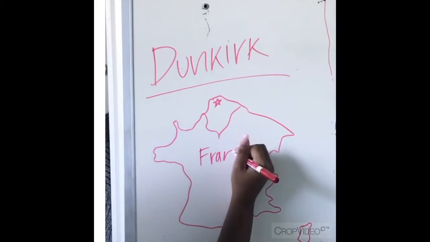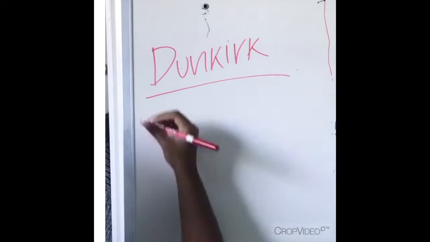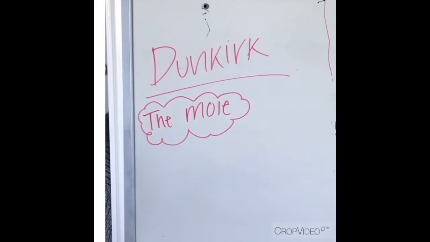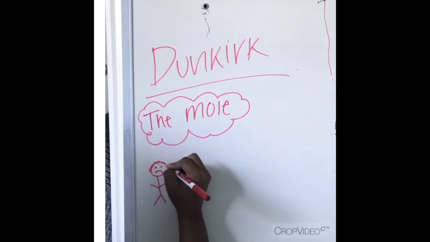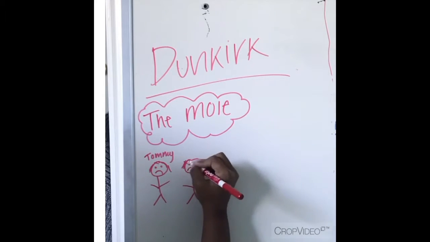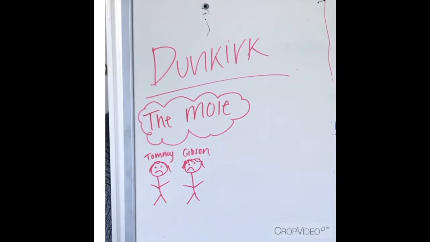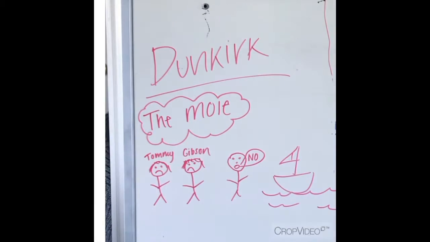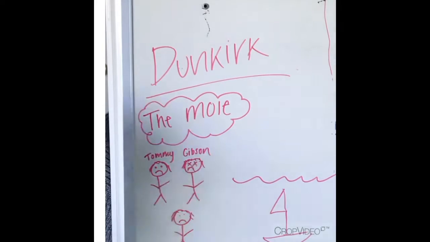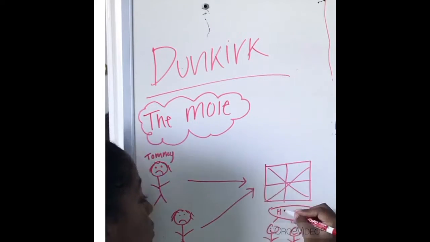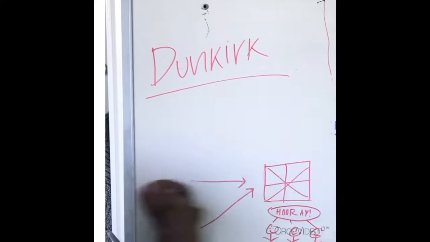The film, directed by Christopher Nolan, is organized into 3 consecutive storylines written on the screen: the mole, the sea, and the air. The mole begins with Tommy, played by Finn Whitehead, a British Army private. He befriends Gibson, played by Aneurin Barnard. They are denied entry on the rescue ship and befriend Alex, who is played by Harry Styles. The ships are sunk and Gibson eventually loses his life. Tommy and Alex are then rescued by a civilian boat and eventually return home, where they are revered as heroes.